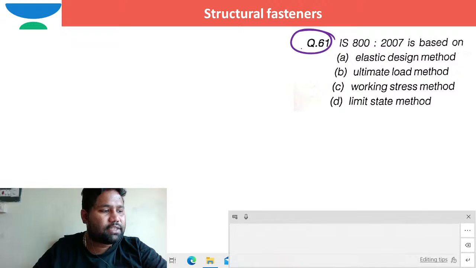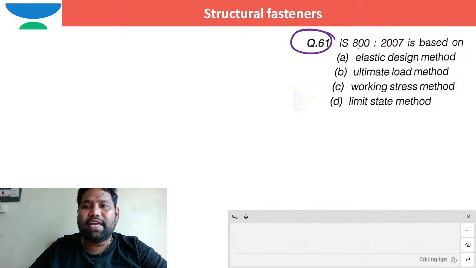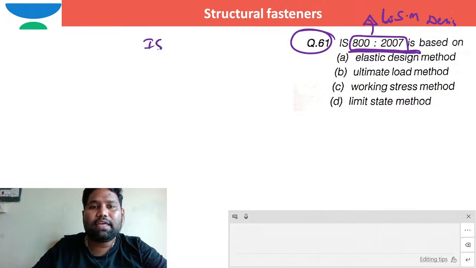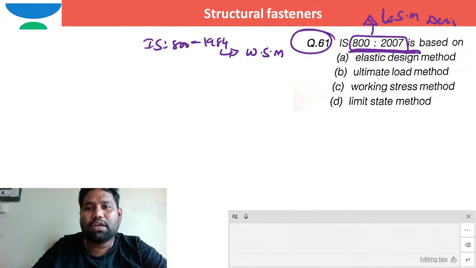Here in this next question, IS 800:2007 is based on which method of design? IS 800:2007 is based on the limit state method of design, LSM, right? Whereas the IS 800:1984 code is based on the working stress method of design, WSM.